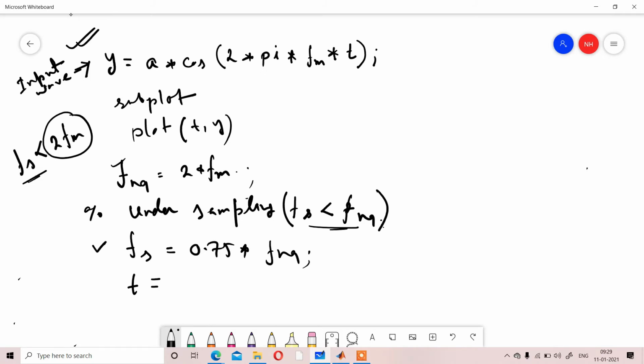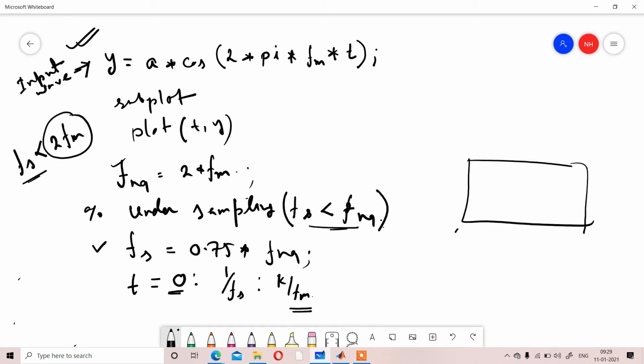The first and last values of t will not change, because we consider 0 to k by fm, but the sampling gap changes.